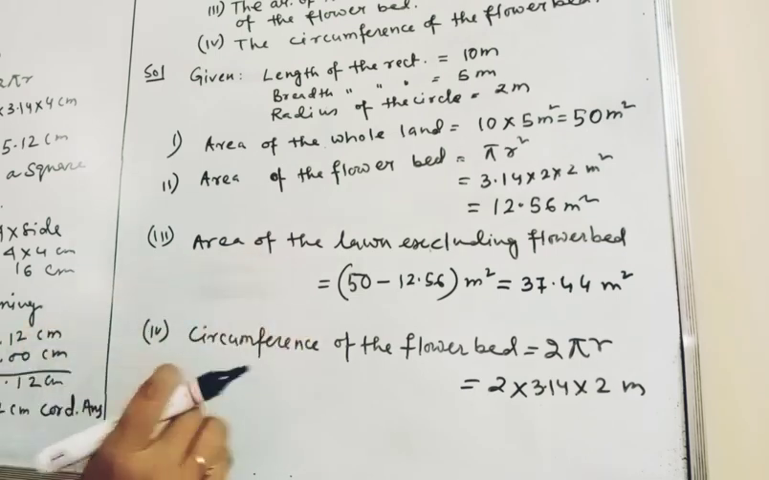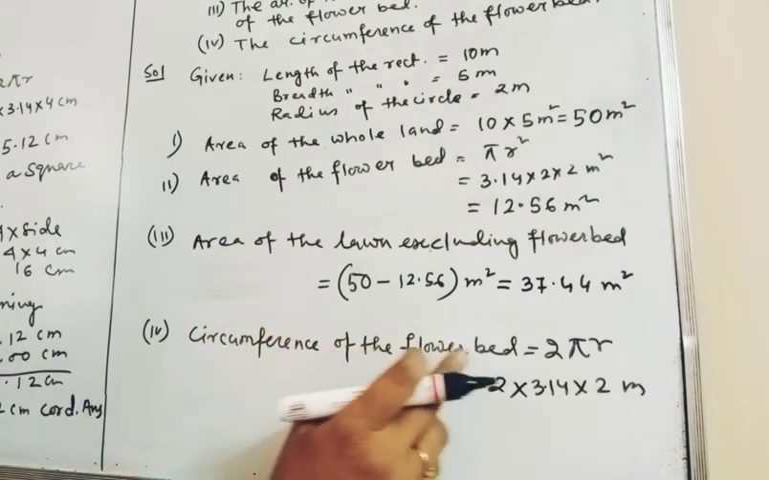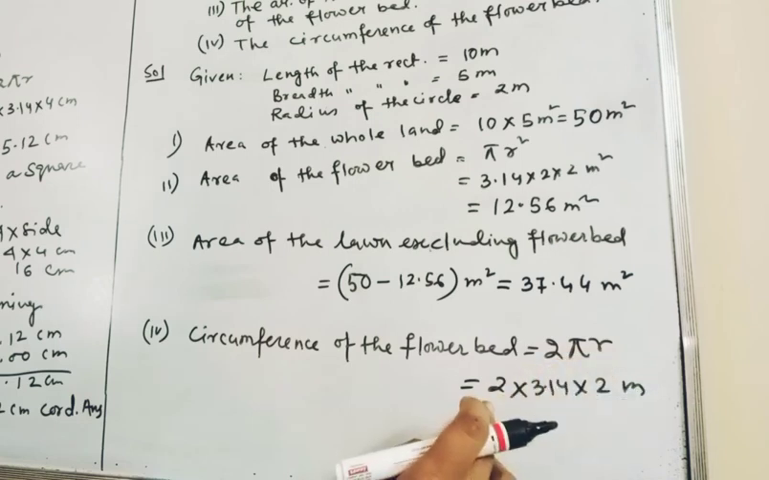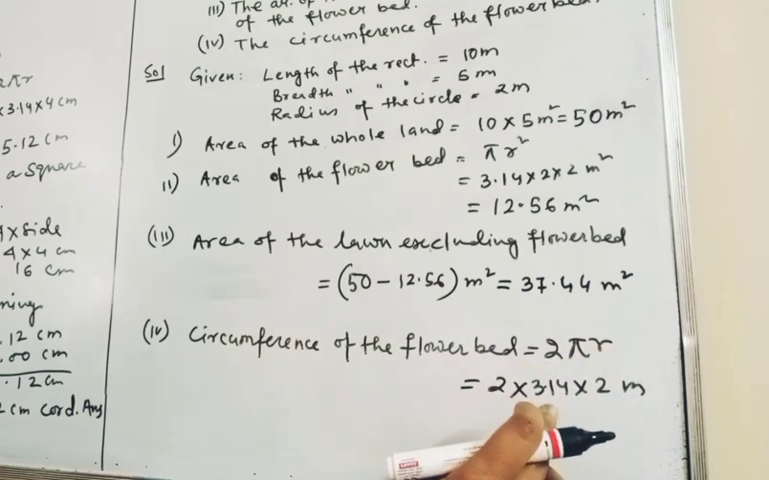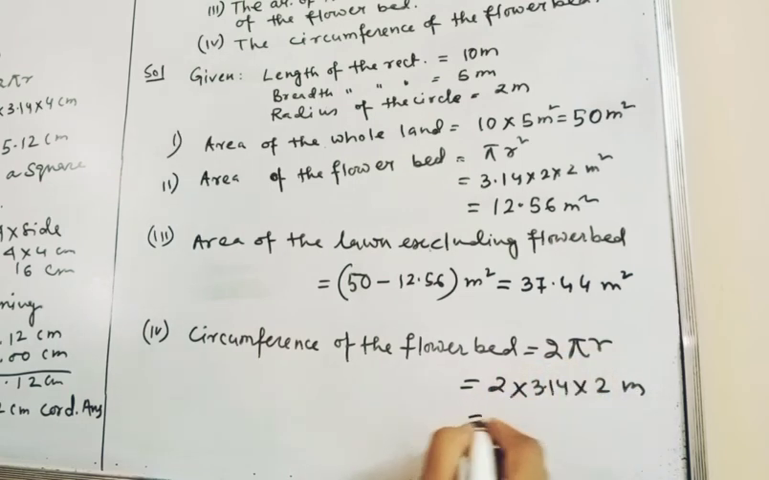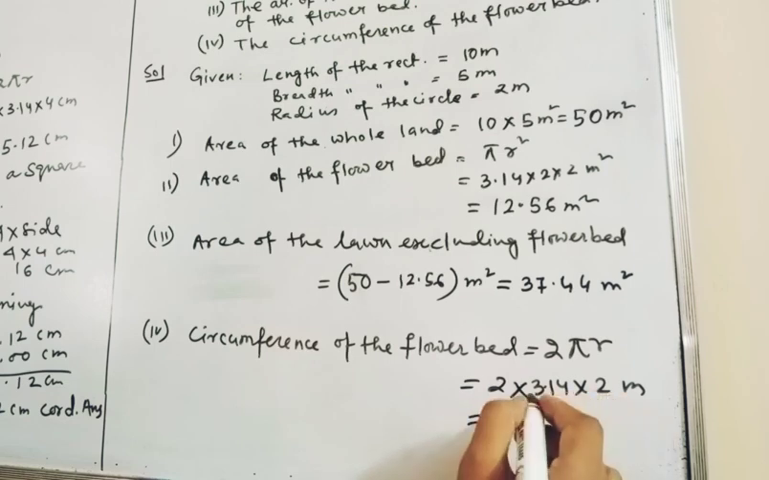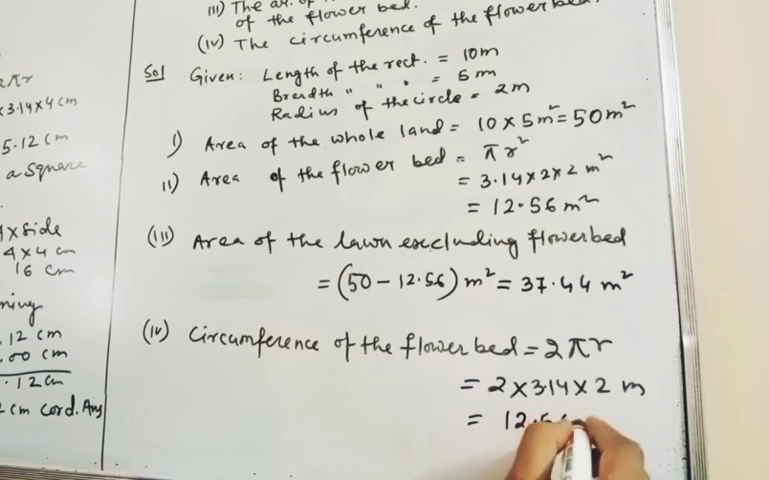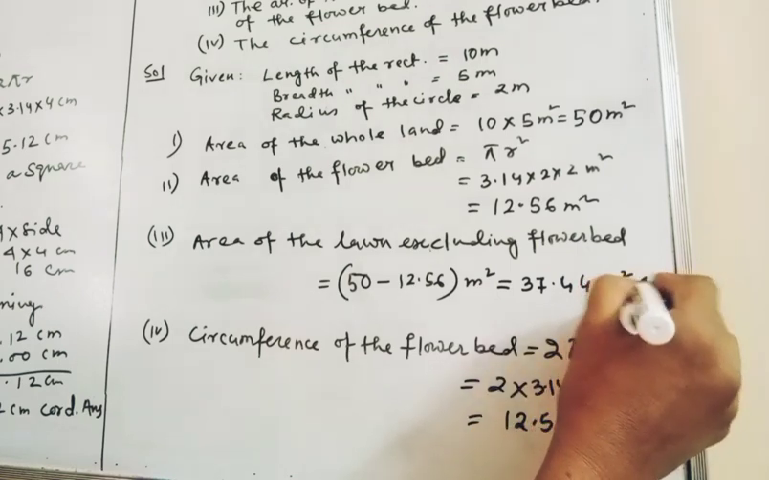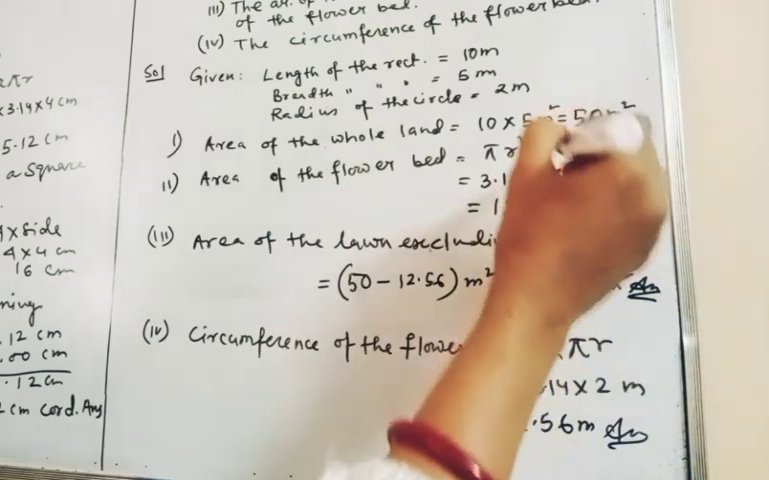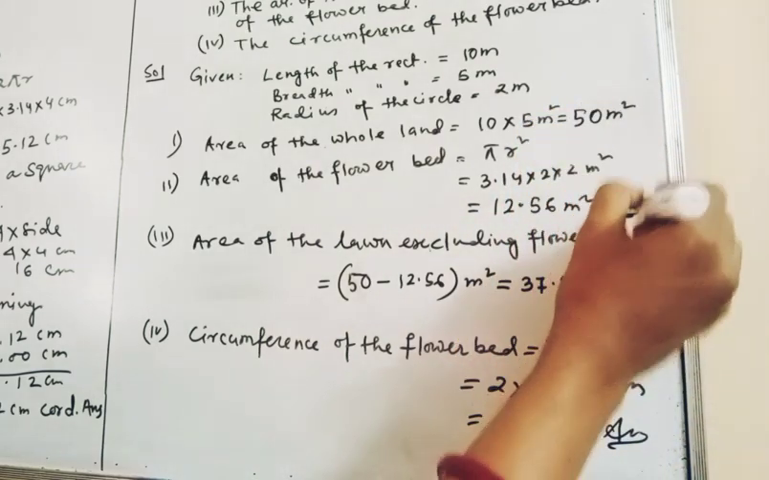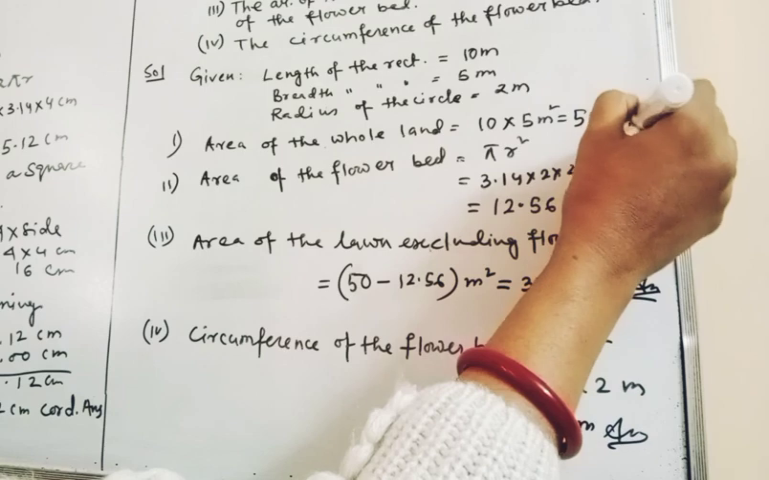Next, circumference of the flower bed is 2 pi r, value of pi 3.14, r 2 meter, so it will be 4 into 3.14, same as this one, so 12.56 meter. So these are the answers of this question. One by one you will give the answer according to the sequence.